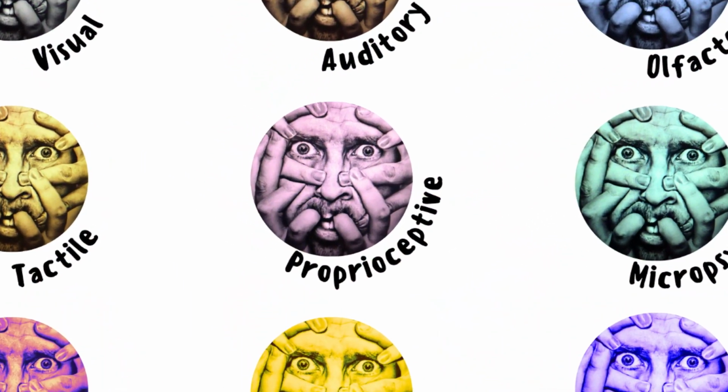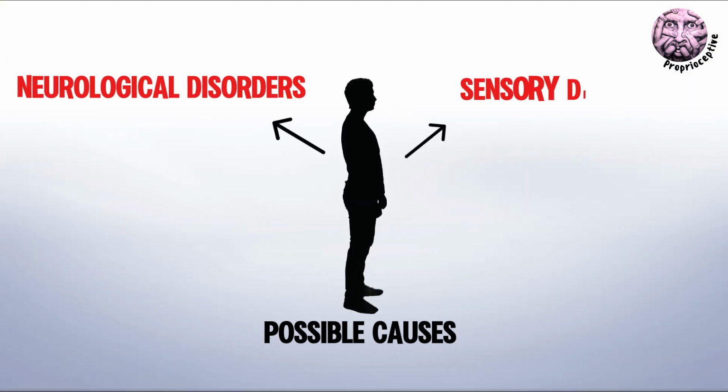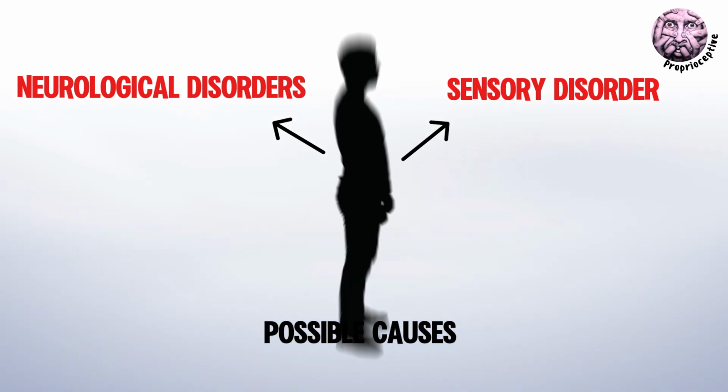Proprioceptive hallucinations include distortions in the perception of the position and movement of one's own body. For example, a person might feel that their body is getting bigger, smaller, or changing. Causes can be associated with neurological disorders or disruptions in the sensory perception system.